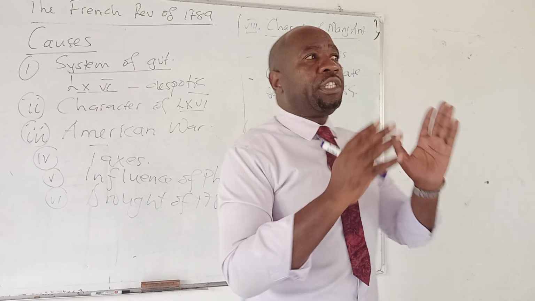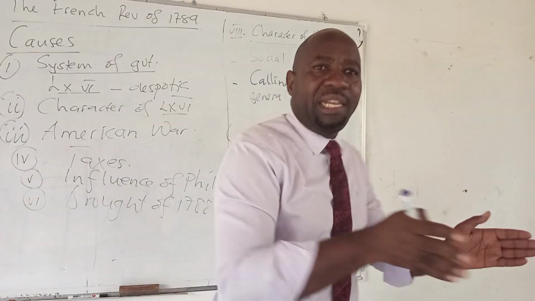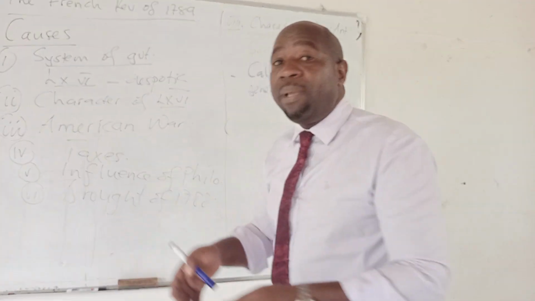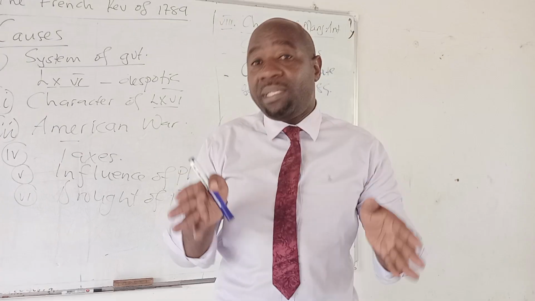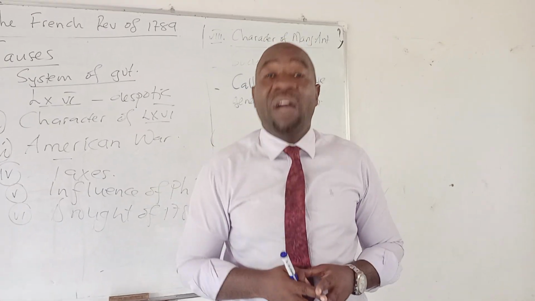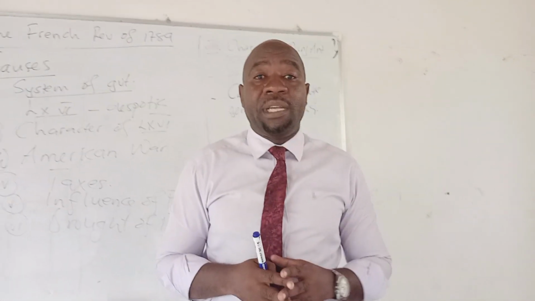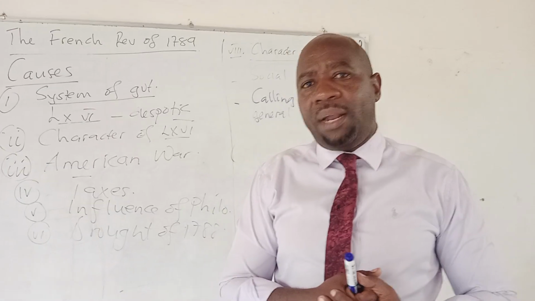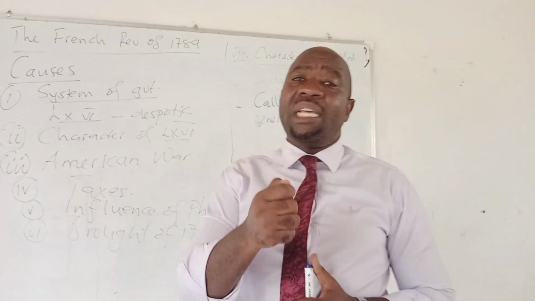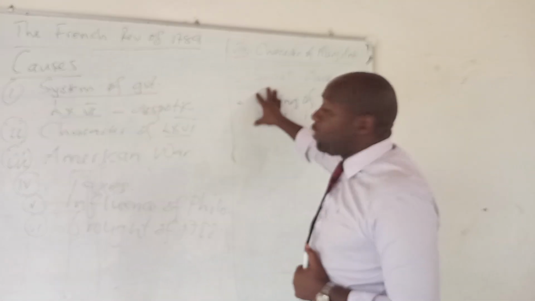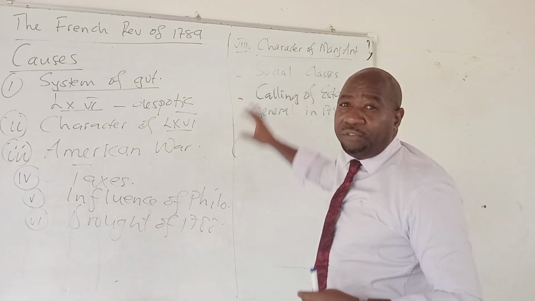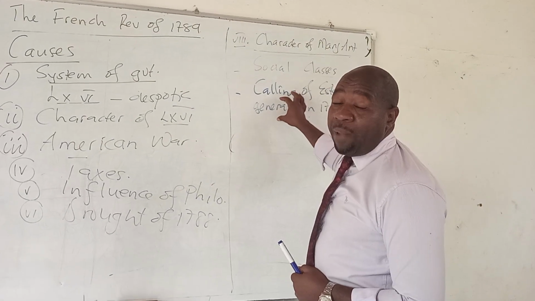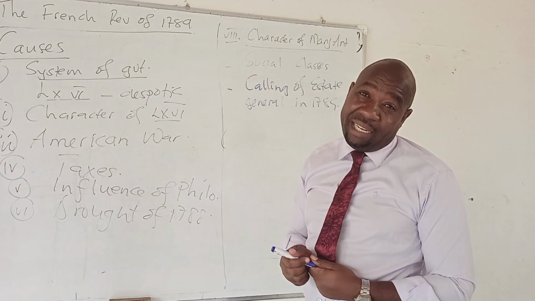The first state was supposed to meet in one room, the second state in another room, and the third state in another room. But the third state, the peasants and the middle class, defied going to their rooms, and by doing so they rebelled against Louis XVI. So the State General was the immediate cause that led to the French Revolution of 1789.